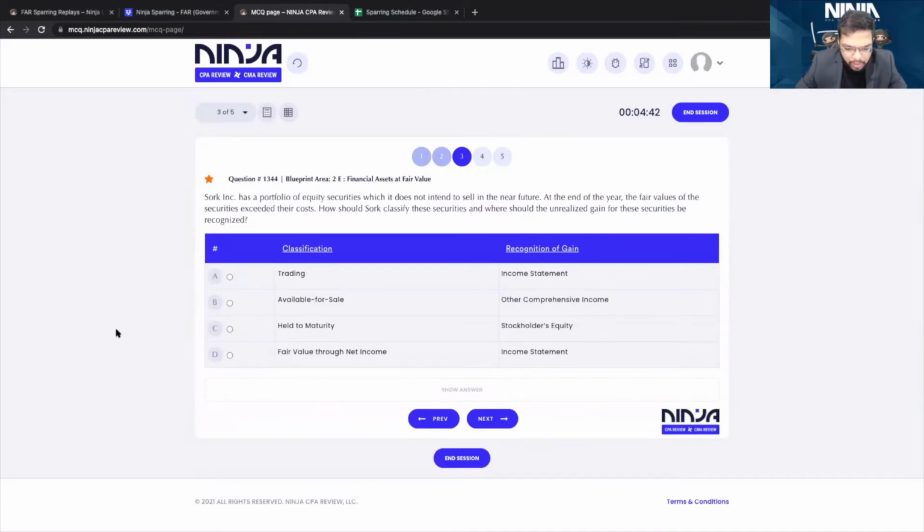Okay. The next one, you guys got to answer it. Sort Inc. has a portfolio of equity securities, which it does not intend to sell in the near future. At the end of the year, the fair values of the securities exceeded their cost. So at the end of the year, the fair value is more than cost. No problem. How should Sort classify these securities, and where should the unrealized gain be reported?